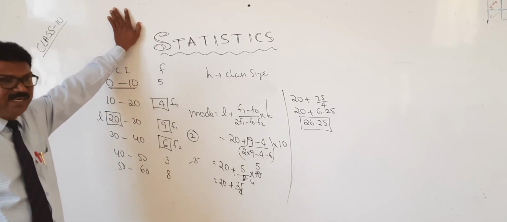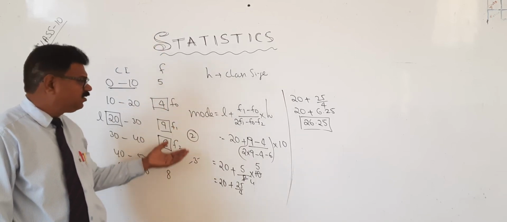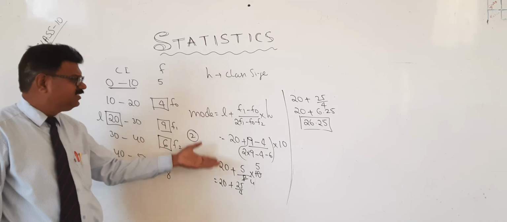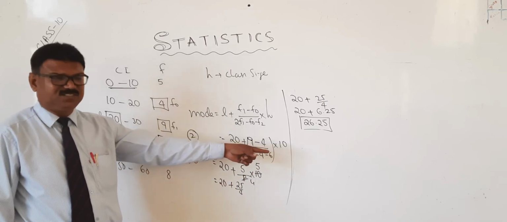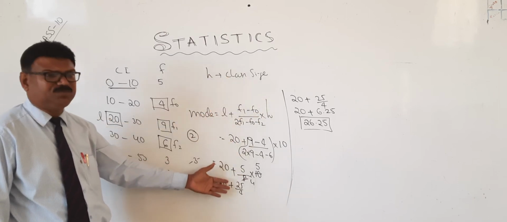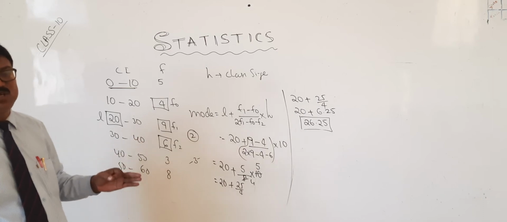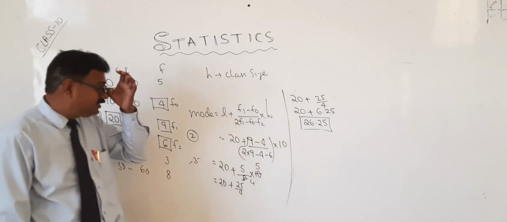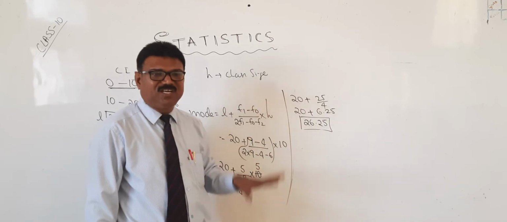they may ask you to find the mode. Find mode means you should do it quickly like this, fast. You are not supposed to write all the things, just do the calculations very fast. No need for all the steps, because it is only a 1 mark question. In a 1 mark question, listen here, nobody will see your method.